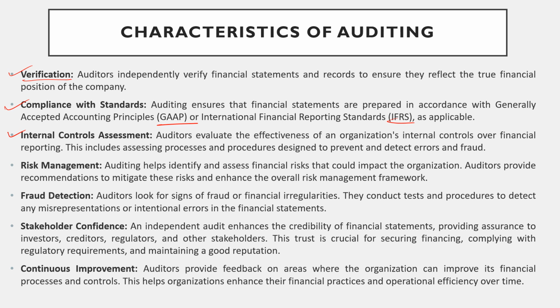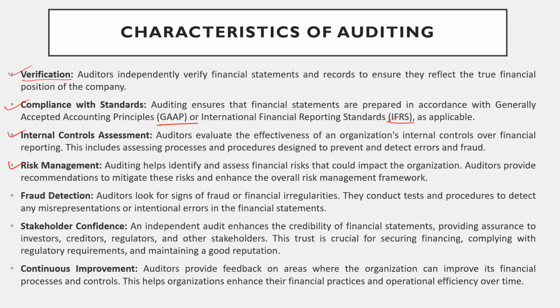If a company has a strong internal control system, then the work of an auditor is reduced, because they are detecting error and fraud properly. So they will ensure the effectiveness of the internal controls of the organization.